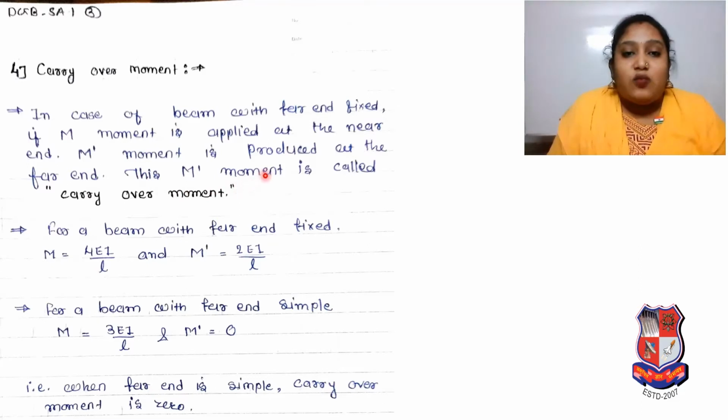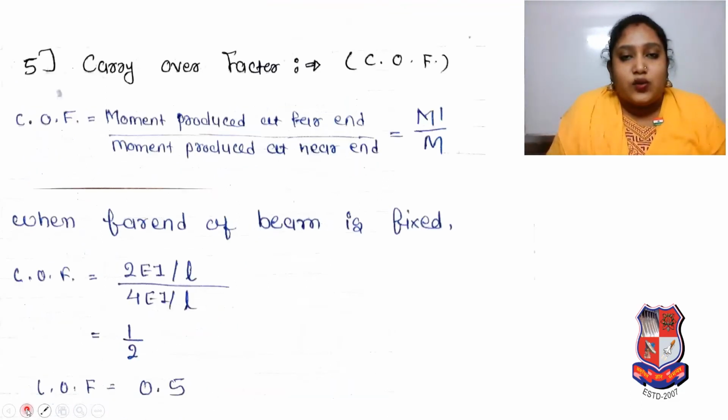This M dash moment is called carry over moment. For a beam with far end fixed, M is equal to 4EI by L and M dash will be 2EI by L. For a beam with far end simple, moment will be 3EI by L and M dash will be 0. So when far end is simple, carry over moment is 0.